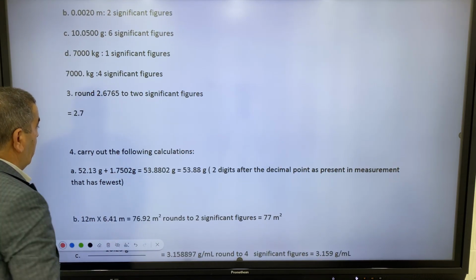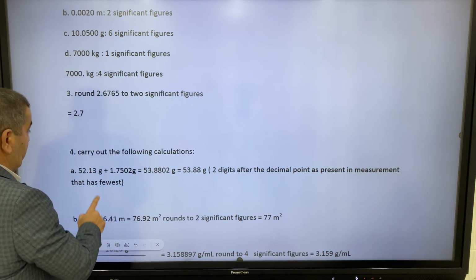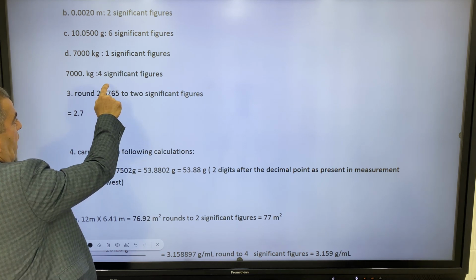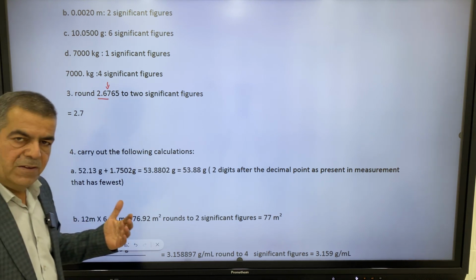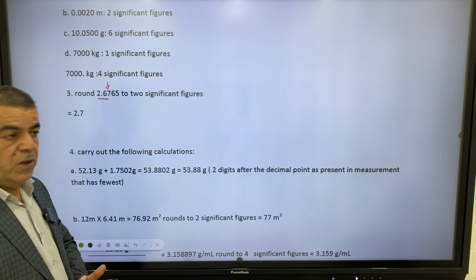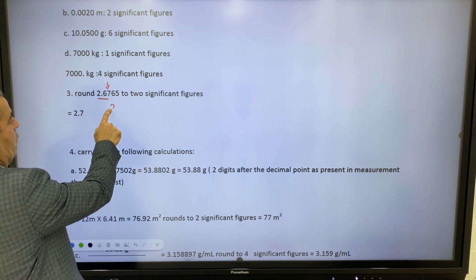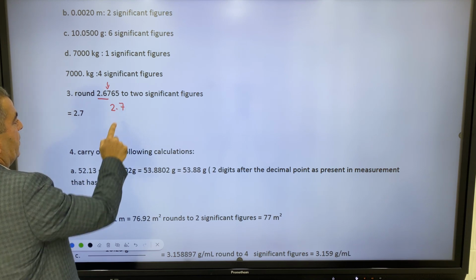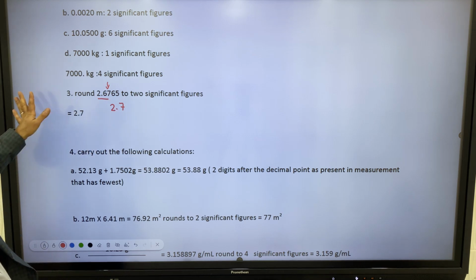Question 3 says round 2.6765 to two significant figures. Two means we must reach here. So we have the 7 here. Would it increase the number to the left or would it not? 7 is greater than 5, so it must be added. So the 6 will become 7, so this will be 2.7. The digit here is greater than 5, so this must be added.